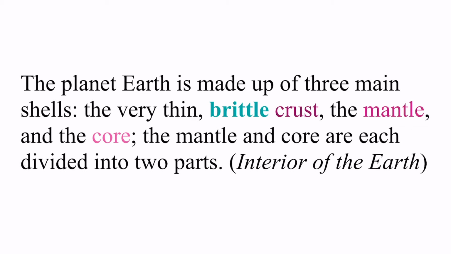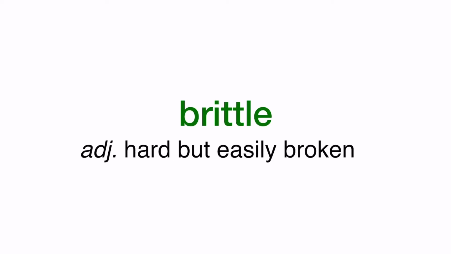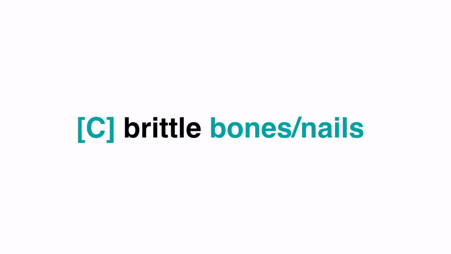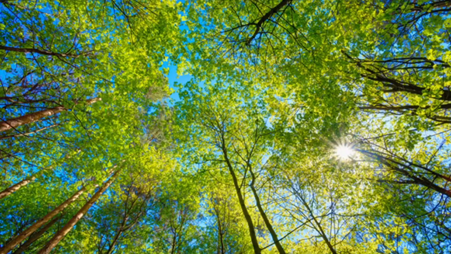It's an SAT reading from Khan Academy. From the picture and the word thin, we can infer that brittle is not very strong. So brittle means hard but easily broken. We can say brittle bones or brittle nails. Now look at the picture carefully. You probably think the next word is forest, branches, or leaves, but it's actually canopy.